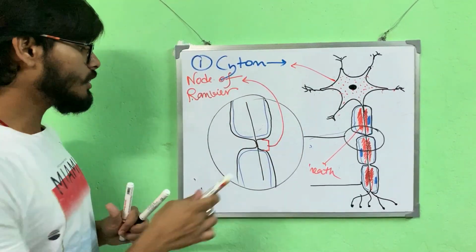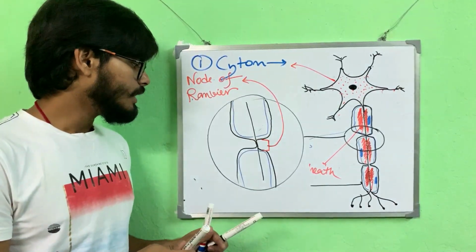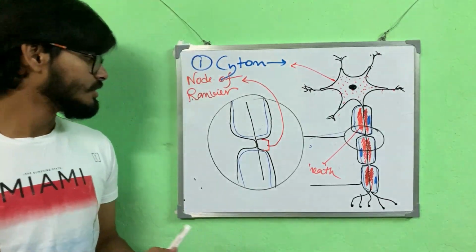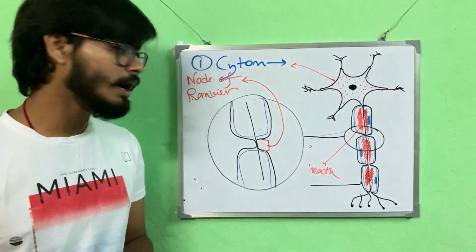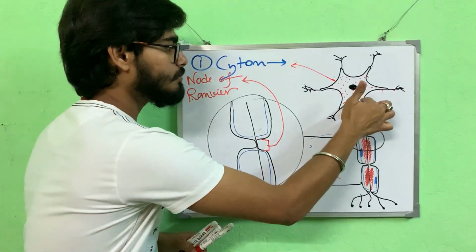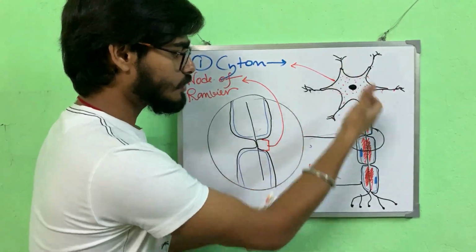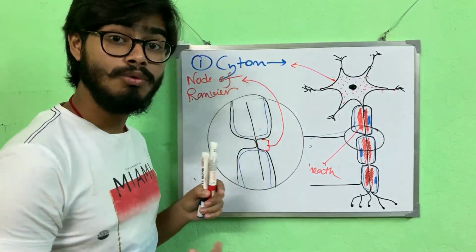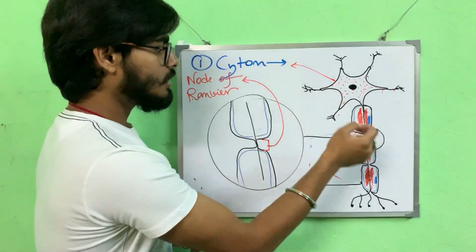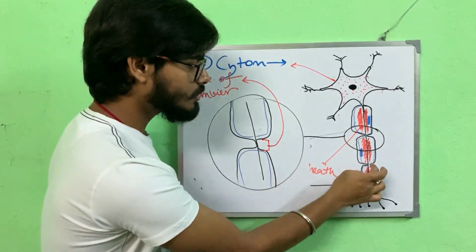What is the usefulness of this node? It helps in saltatory conduction of nerve impulse, which is very fast. You will learn about it in higher classes. Saltatory conduction means the impulse will jump from one junction to another. The axon may be much longer, up to 1 meter, from millimeters to meters. So the nerve impulse jumps from one junction to another.